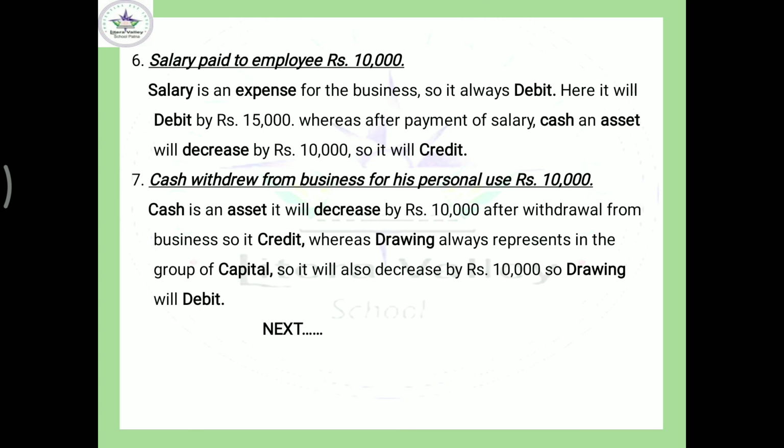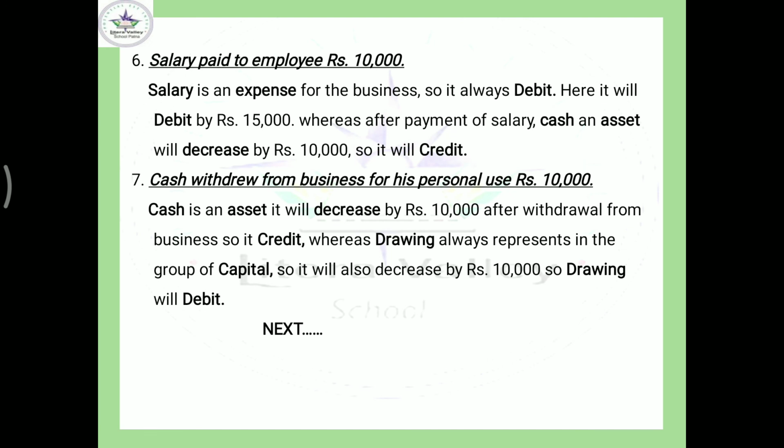And one thumb rule has also been explained to you: expense is always debit. So I think you can easily write down salary as the head. Salary will debit by 10,000, and cash will decrease by 10,000. 15,000 is there by mistake, but it will be 10,000. Okay. Come to the next example.